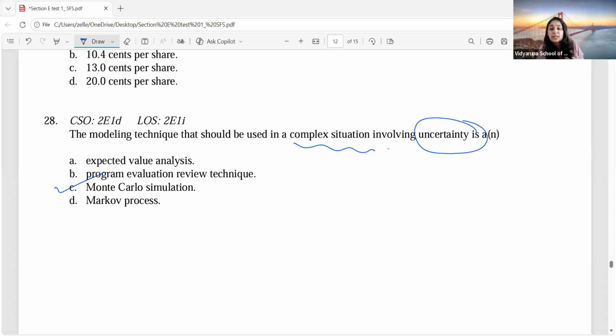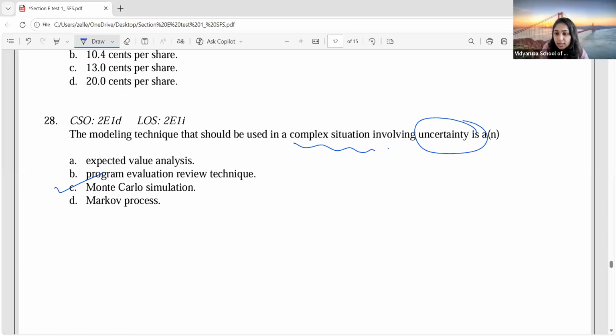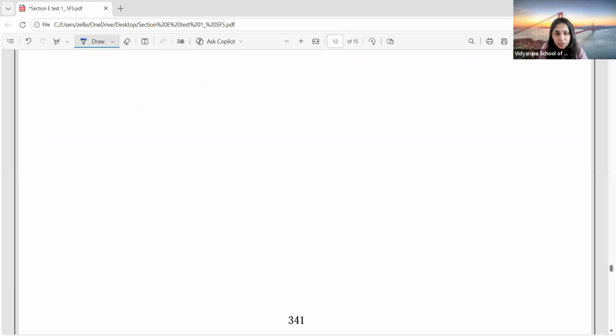So it's a quantitative technique that can be used for risk and decision making where you can take multiple variables at a time. You remember the problem with sensitivity analysis was that it could take only one variable at a time. But Monte Carlo simulation will allow us to take multiple variables at a time because it's software. Clear? Okay. Yes, ma'am.